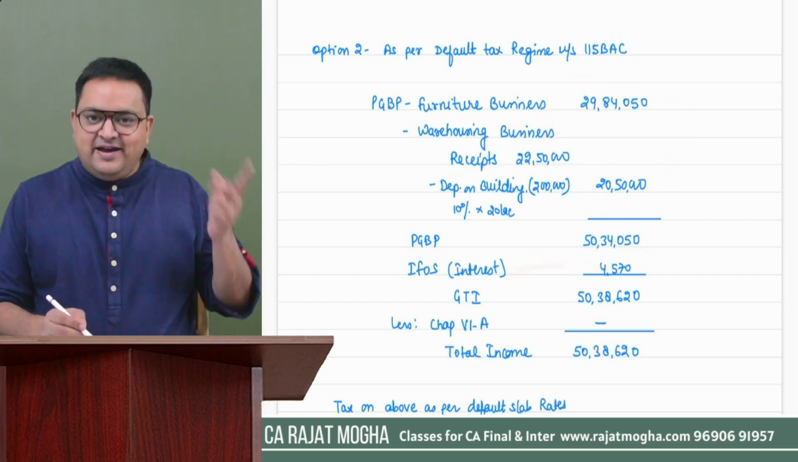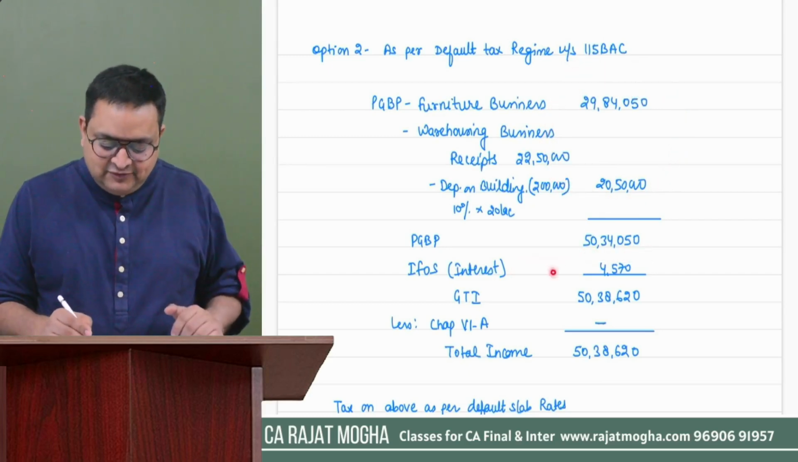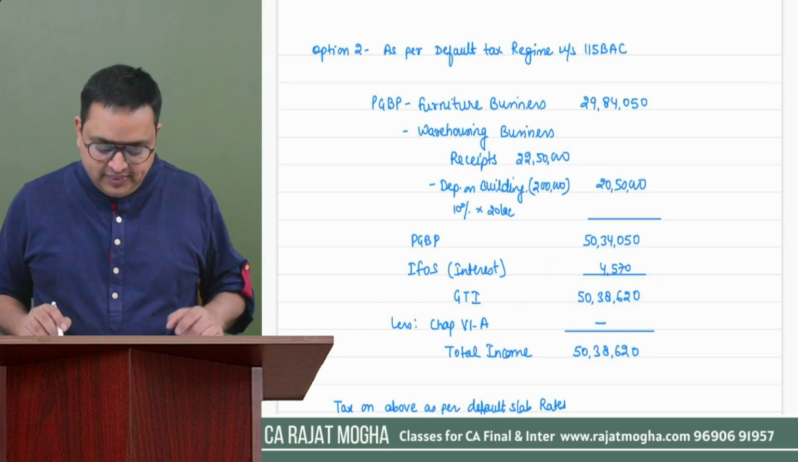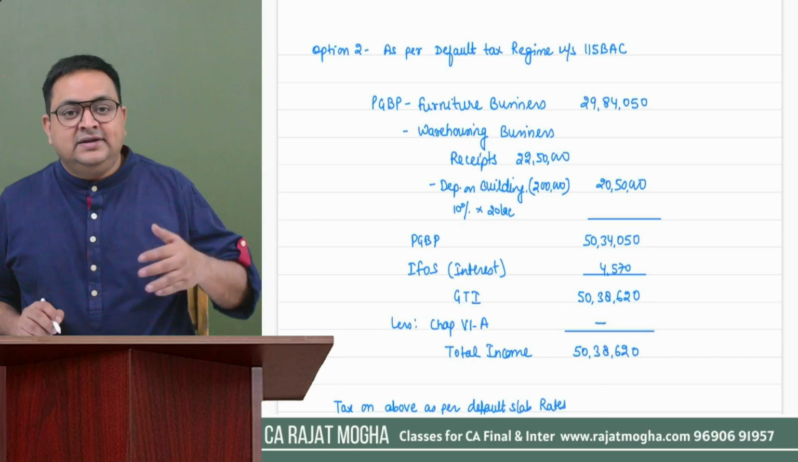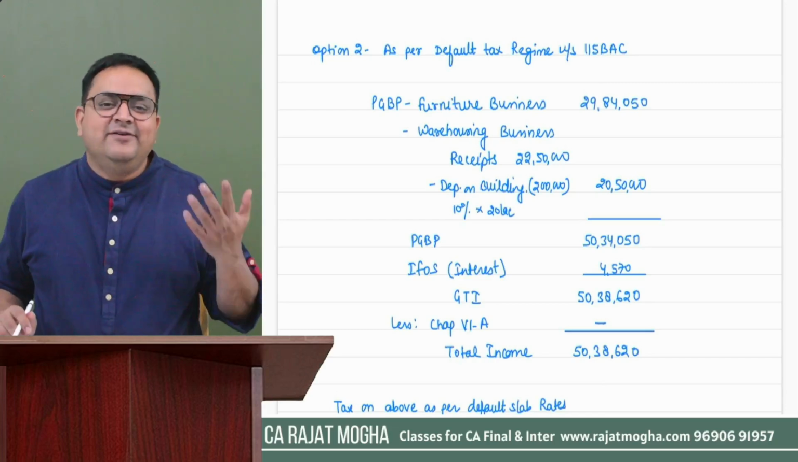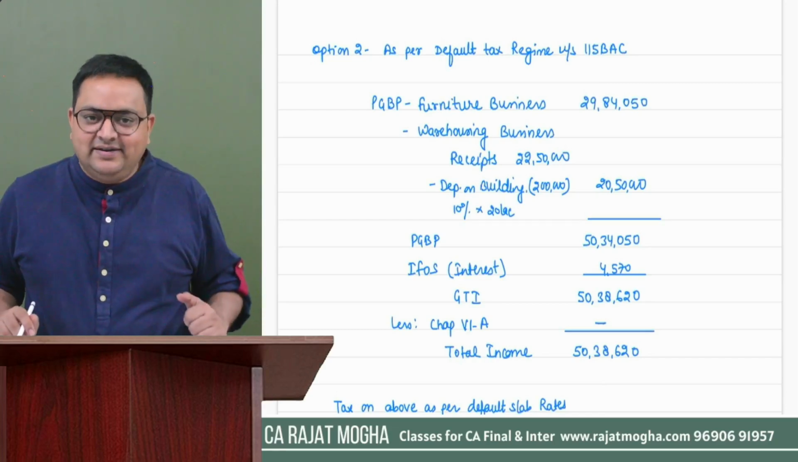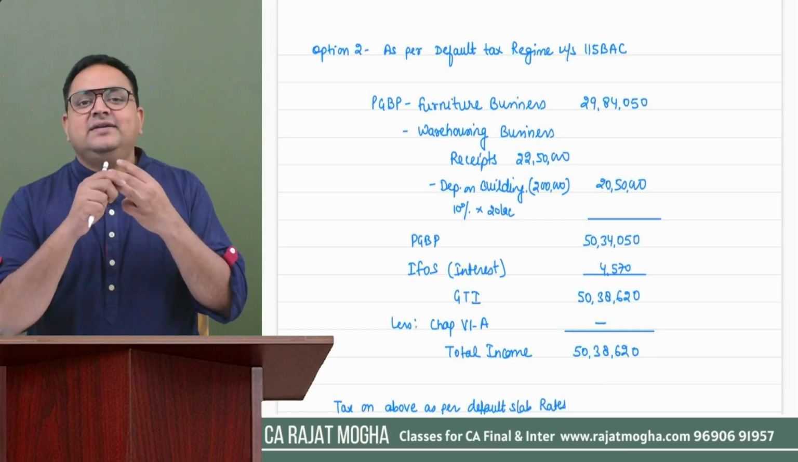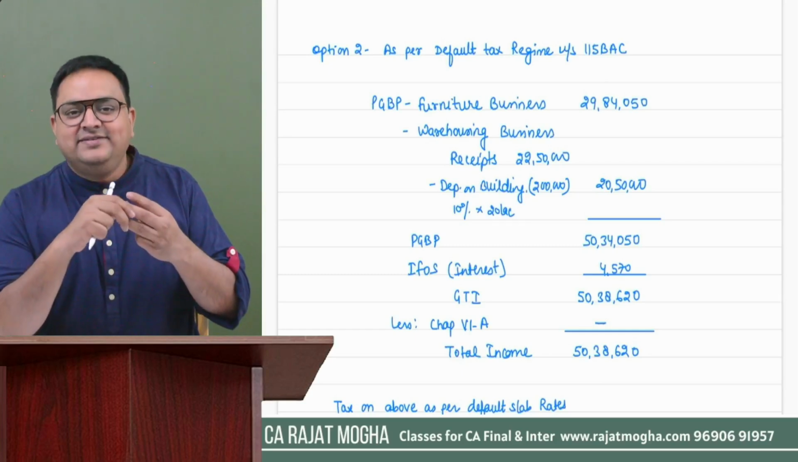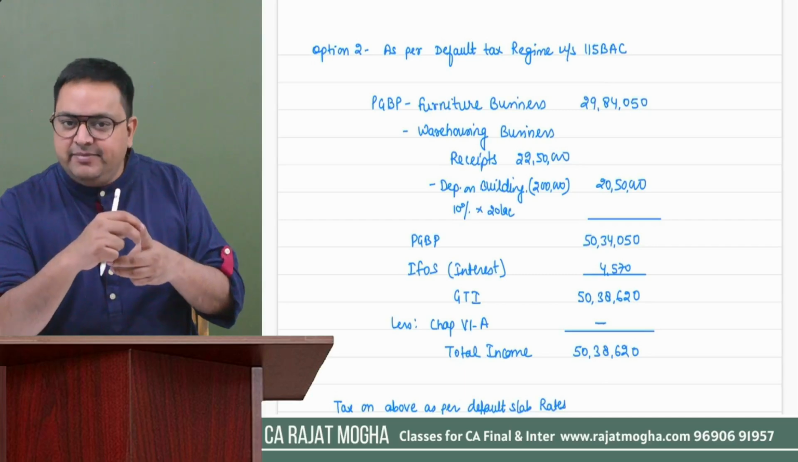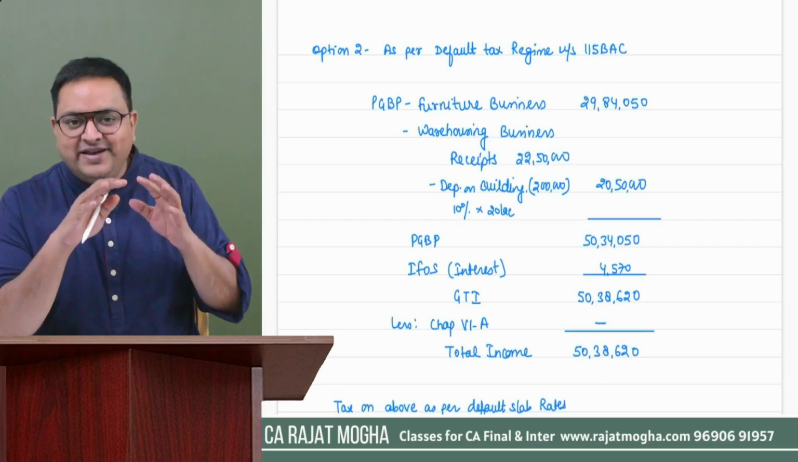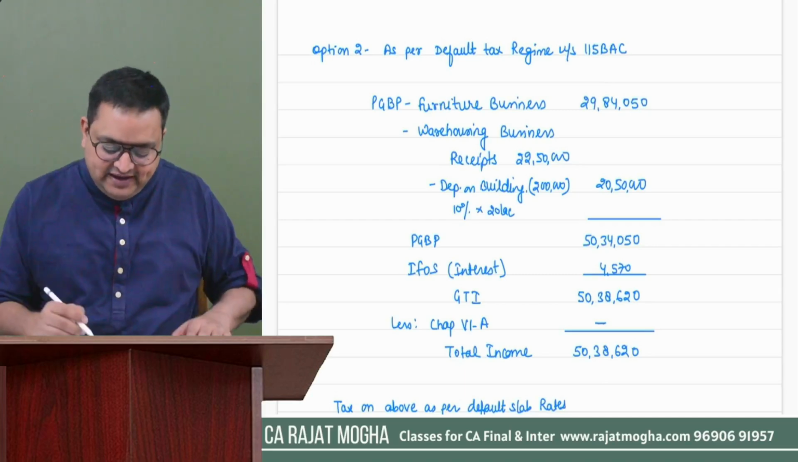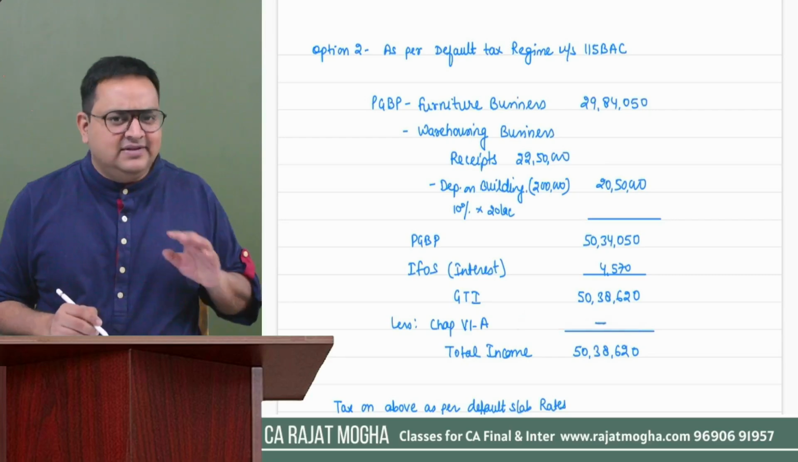And yes, there was IFOS income also, that is interest. So if I add it, GTI comes to 50 lakh 38,620. Now this is my GTI. Then Chapter 6A deduction, but you understand that in the default tax regime we don't get Chapter 6A deduction except under these three sections: 80CCD(2), 80CCH(2) and 80JJAA. And all these three sections are not in this question. So we are not going to give any type of Chapter 6A deduction, it is nil over here.